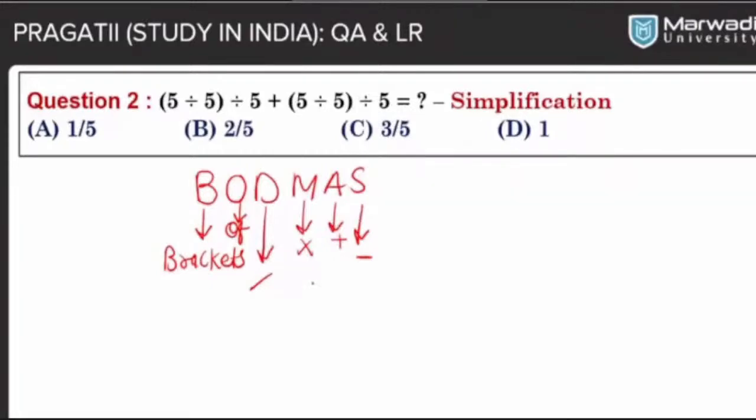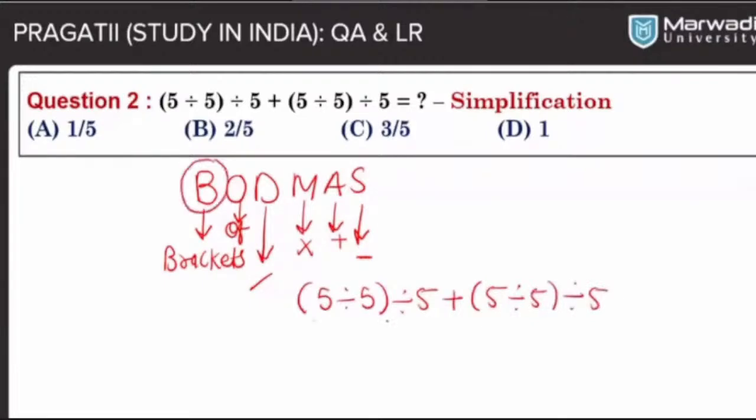So let's see the solution for this question. 5 divide 5 plus 5 divide 5 divide 5. As per the BODMAS rule, we have to first clear the brackets.